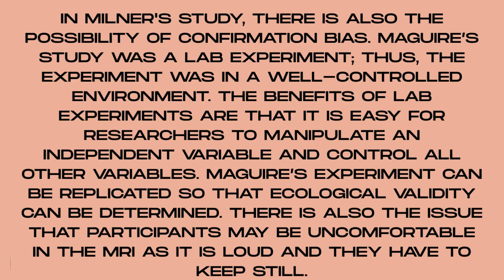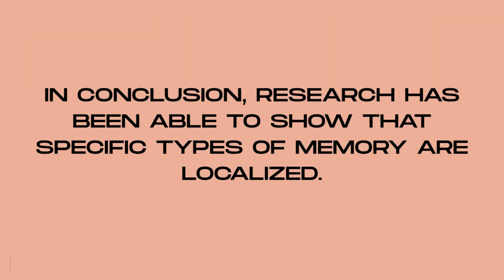Maguire's study was a lab experiment, thus the experiment was in a well-controlled environment. The benefits of lab experiments are that it is easy for researchers to manipulate an independent variable and control all other variables. Maguire's experiment can be replicated so that ecological validity can be determined. There is also the issue that participants may be uncomfortable in the MRI as it is loud and they have to keep still. In conclusion, research has been able to show that specific types of memory are localized.